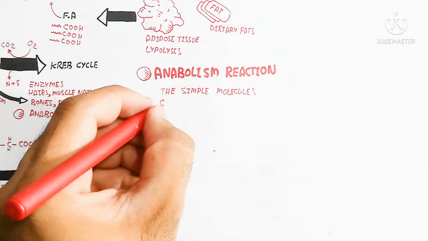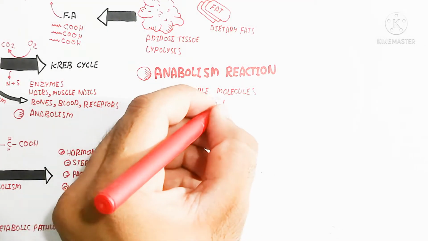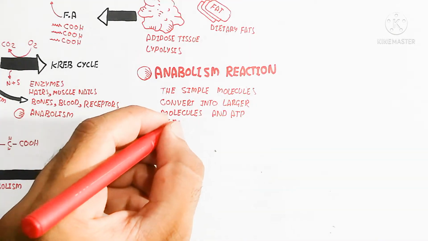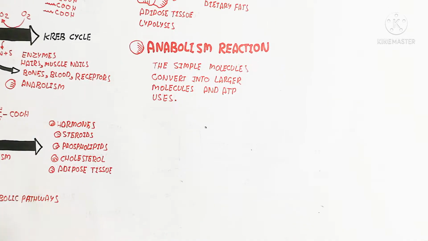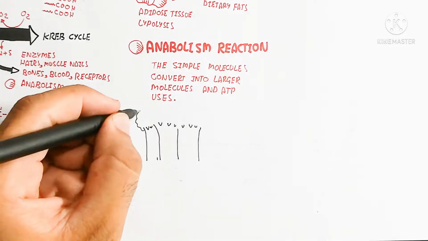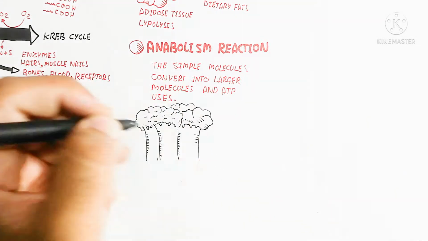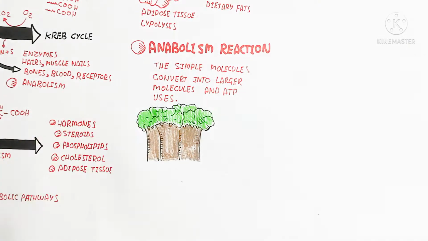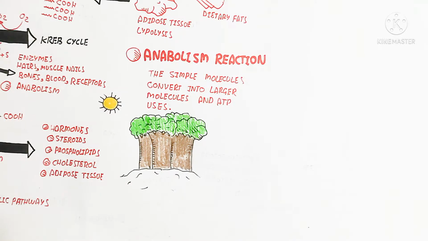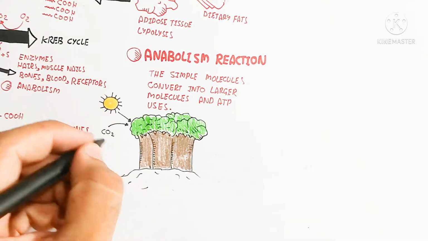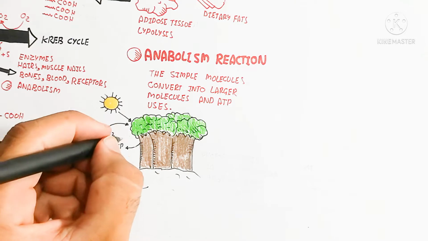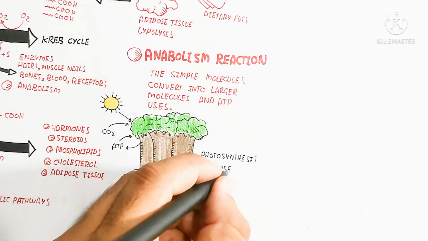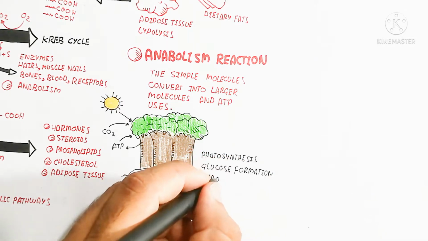So here we will discuss the anabolism reaction. First of all we will discuss the plant, which also uses the anabolic reaction. So simple molecules convert into larger molecules and ATP is used. So here is the plant I am drawing, which in the presence of light absorbs carbon dioxide, using ATP during the Calvin cycle. Photosynthesis will occur. Basically you can say photosynthesis occurs and produces glucose formation.